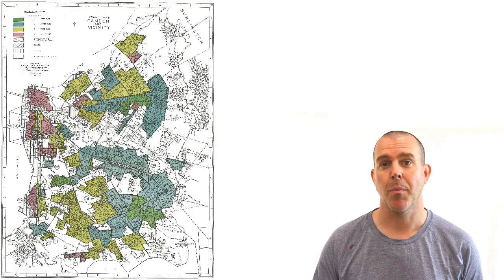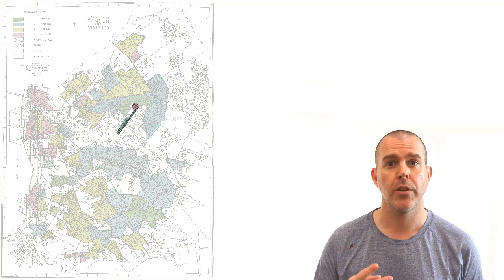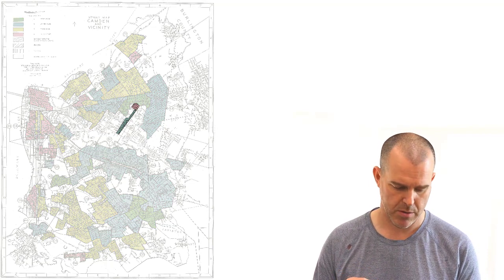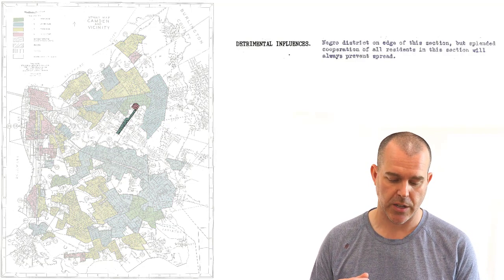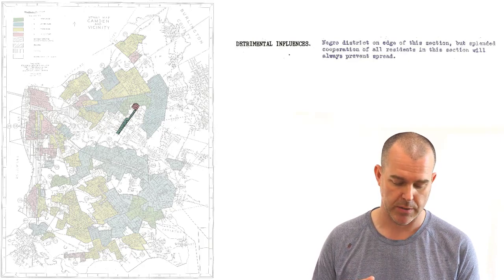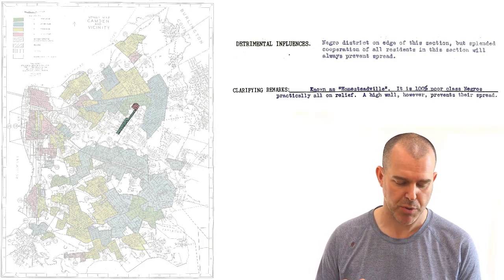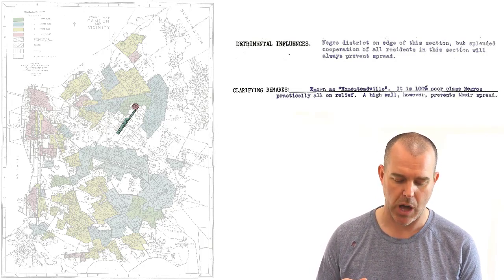Here's another redlining map from Camden, New Jersey. I want to read two other descriptions from adjacent areas. Negro district on the edge of this section, but splendid cooperation of all residents in this section will always prevent spread. Here's another one. It is 100% poor class Negroes, practically all on relief. A high wall, however, prevents their spread. So there was a neighborhood of white residents that feared encroachment of Black residents, and to keep them from moving in, they built a wall to keep their property values high.